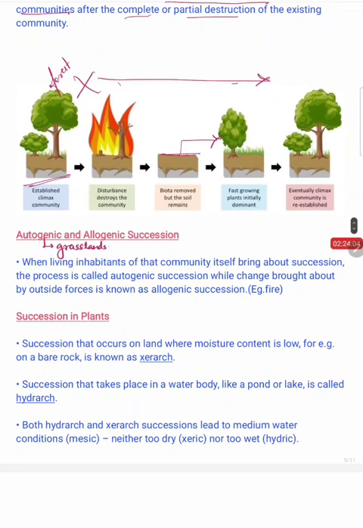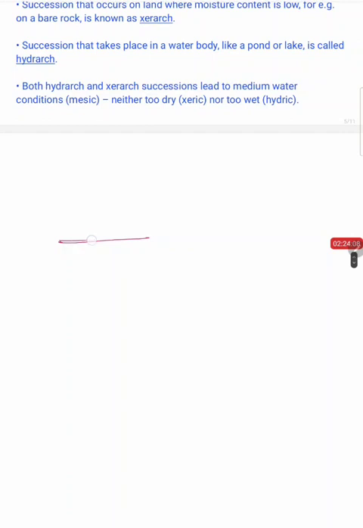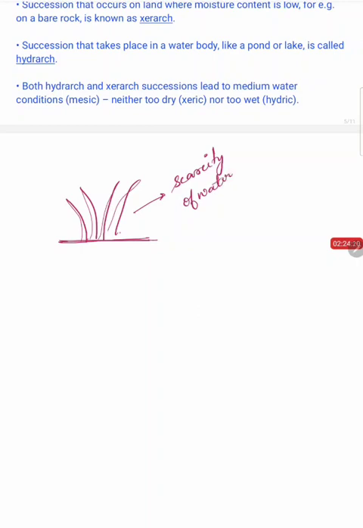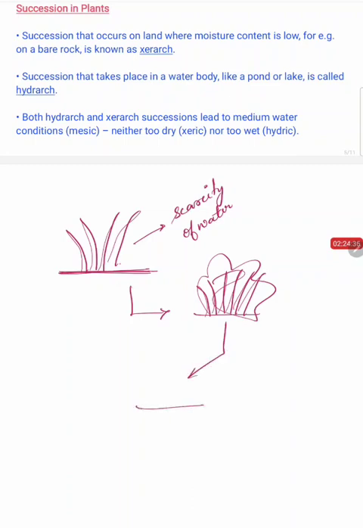I'll explain autogenic succession with an example. Let us consider a grassland, right? In a grassland usually there will be scarcity of water. The water availability will be less in that area, and in summer seasons, or in a season where temperature is high, these grasses get fire. They get caught by fire, and this entire community will be destroyed, and once again there will be growth of